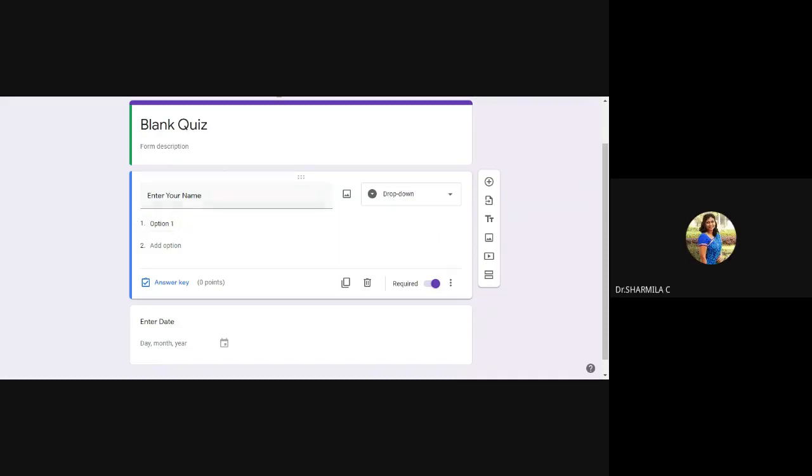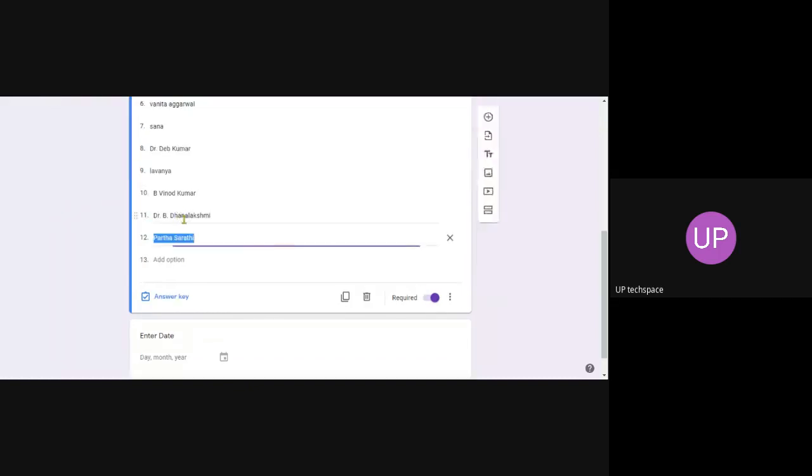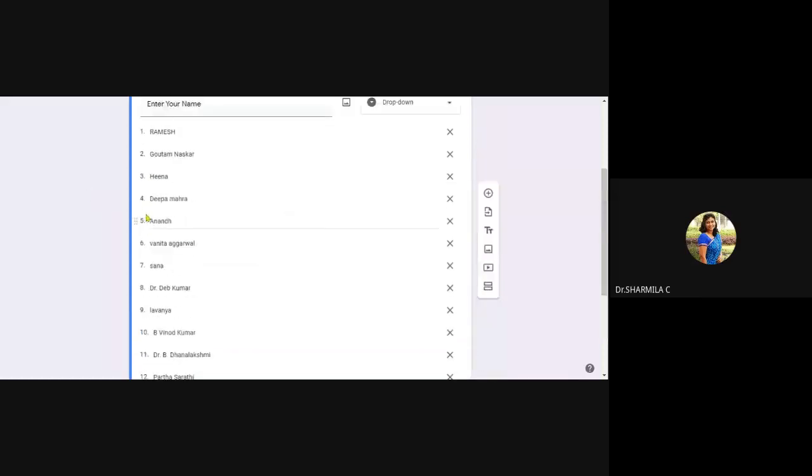You can see here, you can just paste the data from the Google Sheet to fill the options. If you need to fill all these options, you can just copy and paste. See?